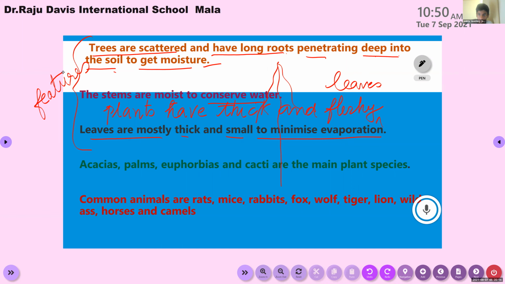Okay, tell me what are the features of thorn forest. Trees are scattered and have long roots penetrating deep into the soil to get moisture. Stems are moist to conserve water. Leaves are mostly thick and small to minimize evaporation. Okay, so these are the special features of thorn forest.